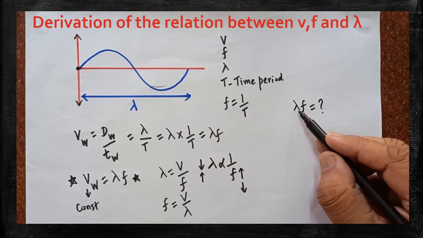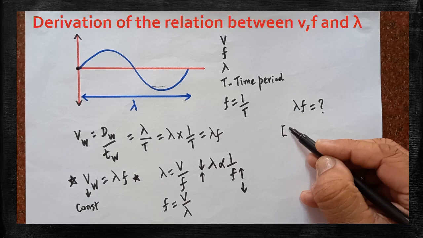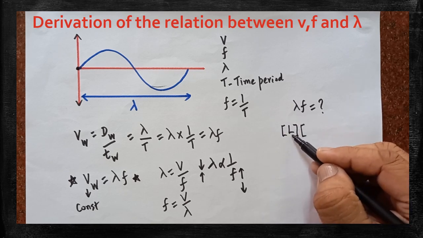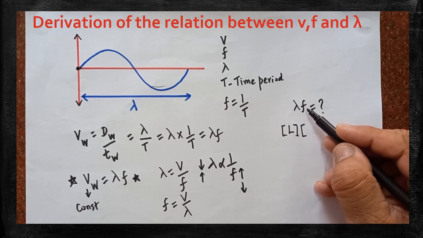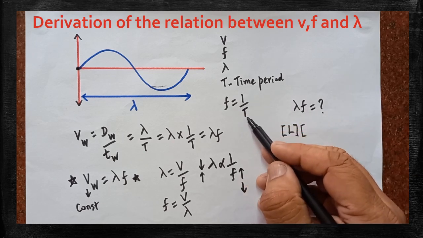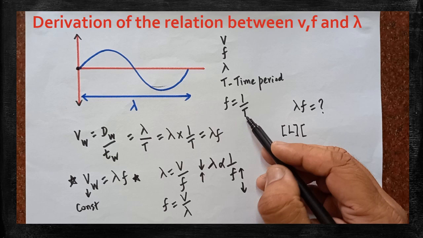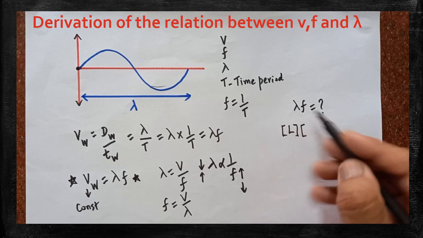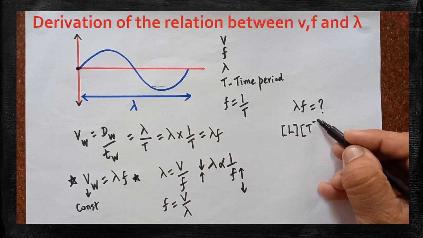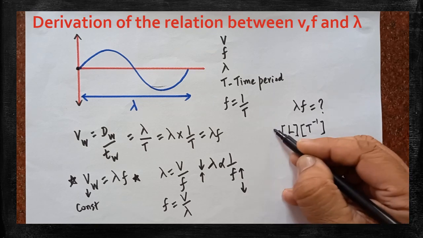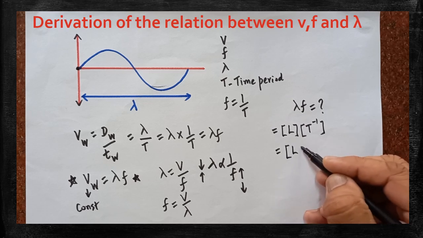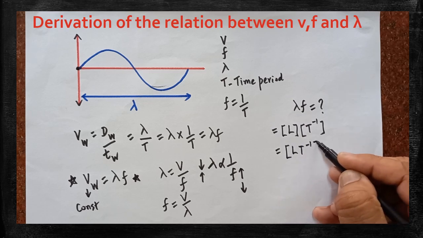What is the dimension of wavelength? Length, therefore L must be written in square brackets. Wavelength, its dimensional formula is L. Frequency is nothing but 1 by time period. Therefore the time period dimension is T. Since it is 1 by T, we can write it as T to the power of minus 1. Now, if both are combined, it can be written as L T to the power of minus 1.